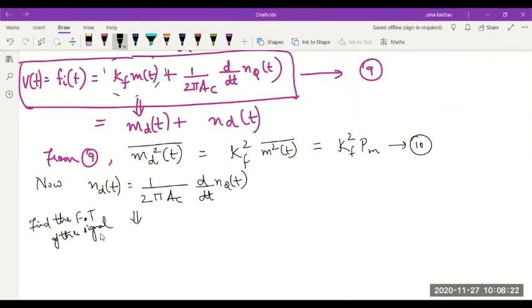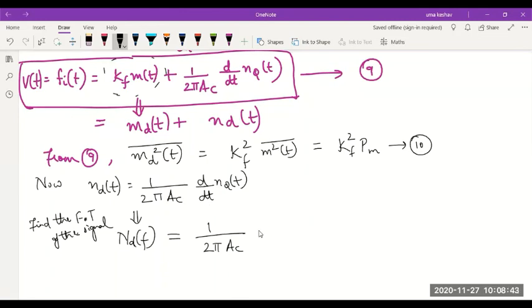So what is the Fourier transform of the signal? Let me call this ND of f, detected noise, left hand side. 1 by 2 pi AC is a constant, so its Fourier transform is also constant. Do you remember what will be included in the Fourier transform whenever there is a differential?